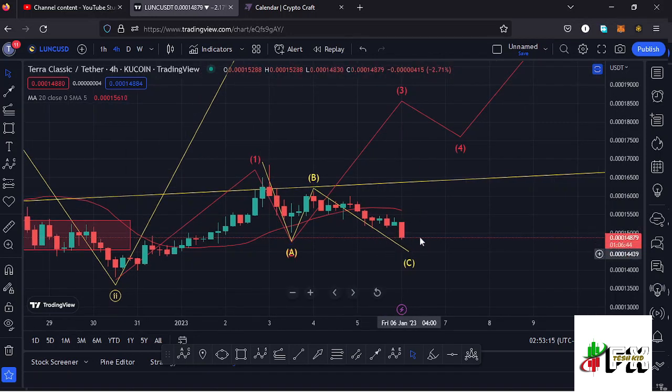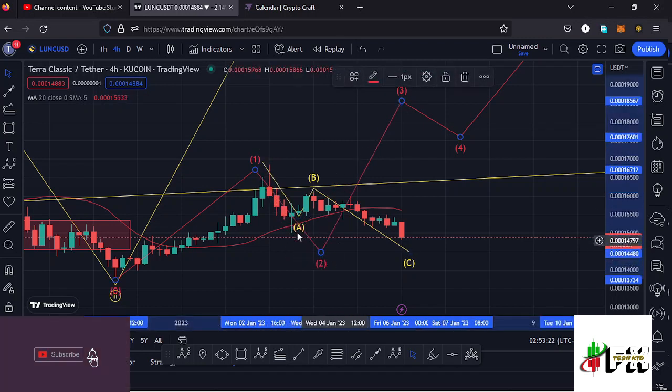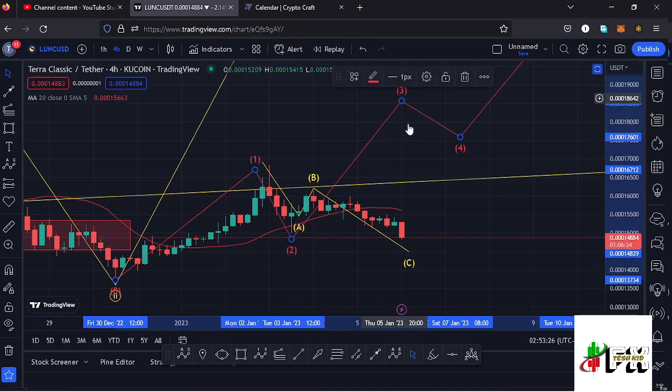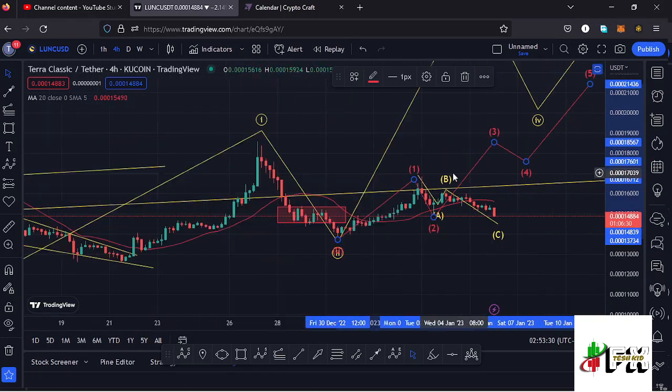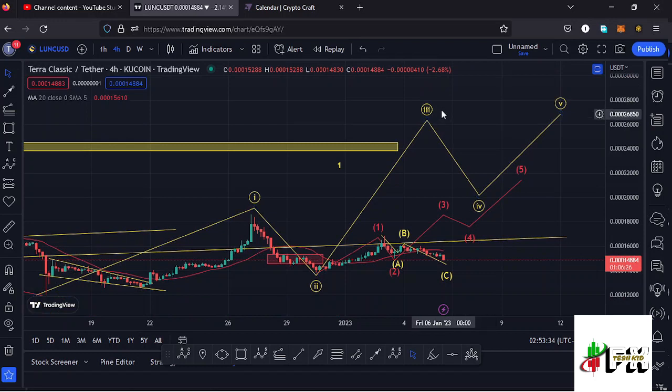And once we make one more new low, then I'll term that new low as the low for this higher Elliot wave count 2, which is right here. Then from there we can expect another bounce to the upside in the formation of this wave 3, then expect a wave 4 and then a wave 5 to fully maximize the formation of that higher Elliot wave count 3 in yellow. And sketching out a minimum target area to the upside in the formation of this wave 3 that I have right here,